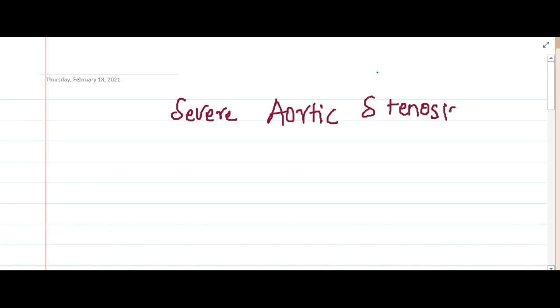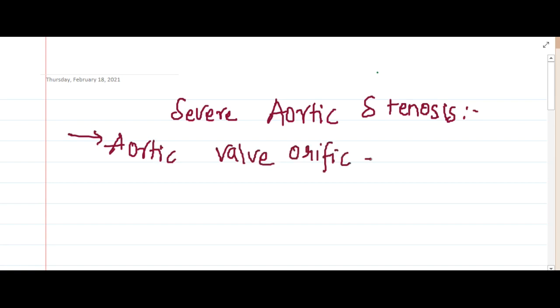Then there is one more important thing which is called severe aortic stenosis. In severe aortic stenosis, there is narrowing of the aortic valve, and here the aortic valve orifice is less than 1 centimeter squared.